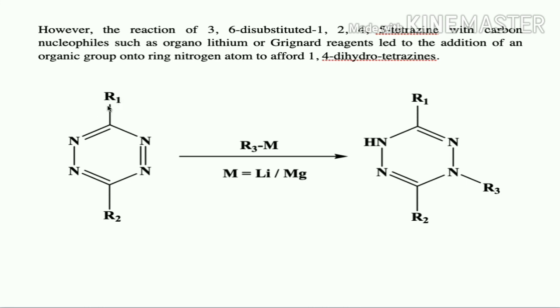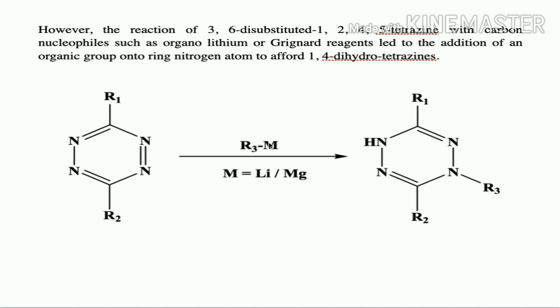So this is 3,6-disubstituted tetrazine. Now I am going to do the reaction with carbon nucleophile, meaning carbon nucleophile will be generated by organolithium or organomagnesium reagent. So now if it reacts with the tetrazine, then we won't get substituted product. Instead, we are going to get addition product.